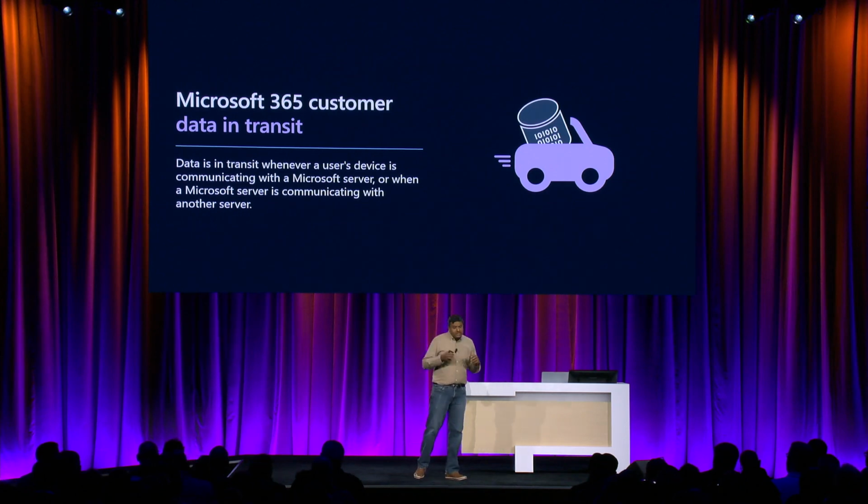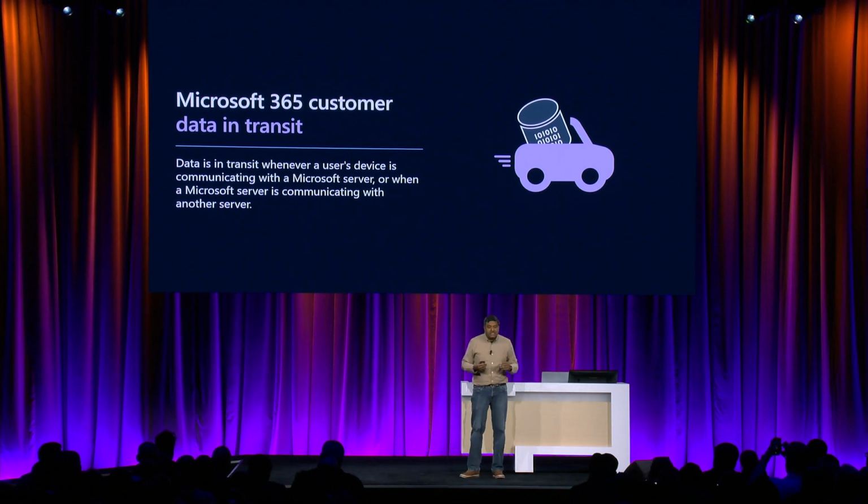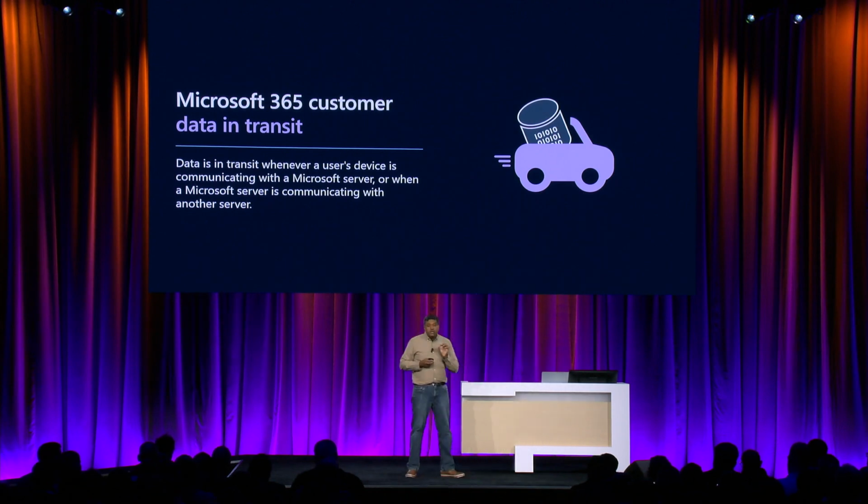What does data in transit mean? There may be mail messages that are in the process of getting delivered, or Teams chat messages that are ongoing for a meeting that's going on right now. It's important to note that data residency does not apply to data in transit.